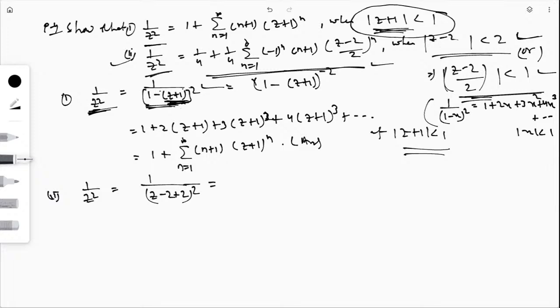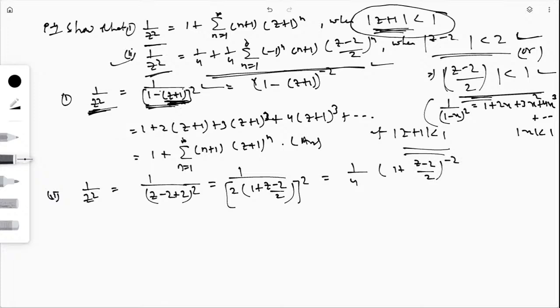So this step is crucial. After making this step, how will you get z minus 2 by 2? To get this, I will take 2 common, then this will be 1 plus z minus 2 by 2. Okay, now after this you may proceed. So whatever I will write, this is 1 by 4 whole into 1 plus z minus 2 divided by 2, to the power minus 2.